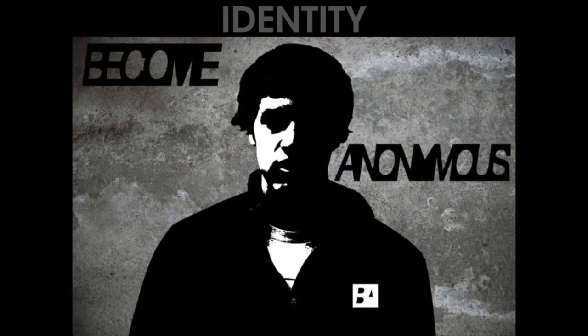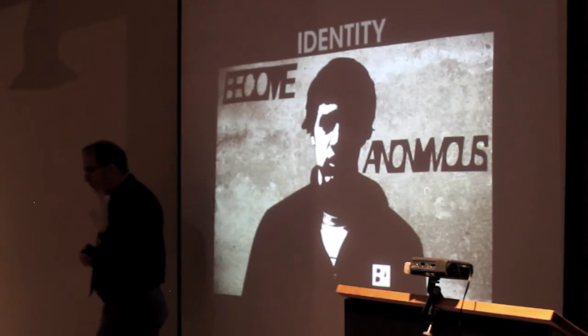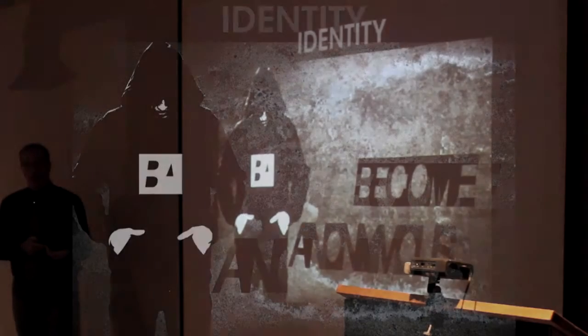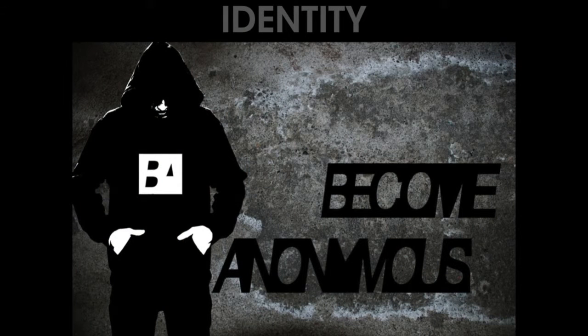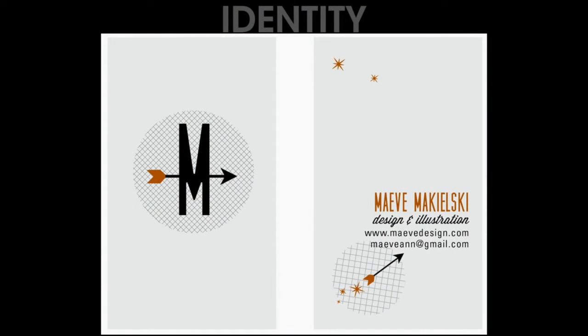Now, here's a self-portrait, but it also has this word, become anonymous, and then this little thing here. What's that about? Well, that to me is a really interesting bridge to the other form of identity, which is designing logos. So this is somebody who actually decided to make a logo for themselves, which I think is a very cool idea. What we have here is an extension of that, where a student actually made their own logo, letterhead, and business cards, actually as their own business, but that is identity work.